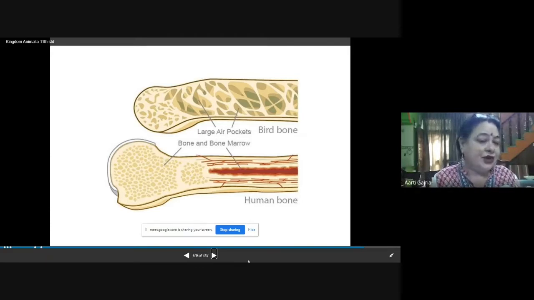Whereas in birds, the bones have large air pockets, and this type of bone is the feature which is helping in flying. So hollow bones are present, air pockets are present in the bones.